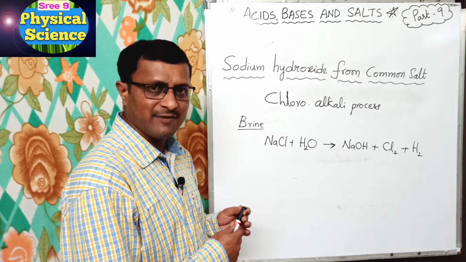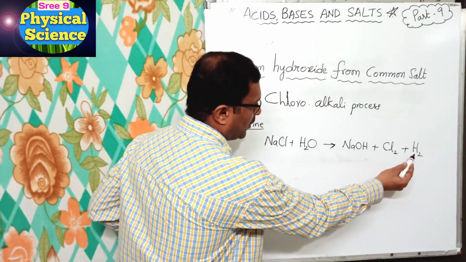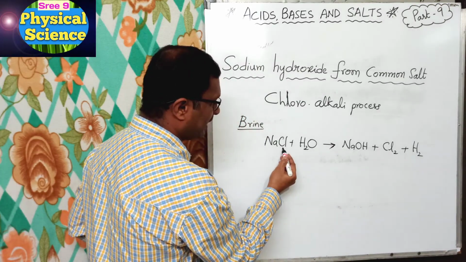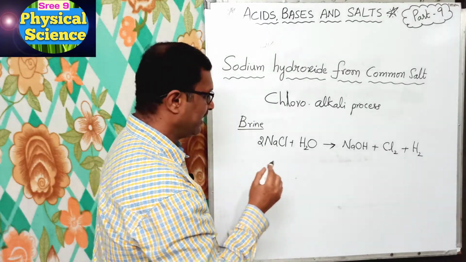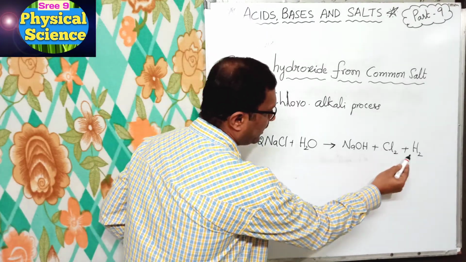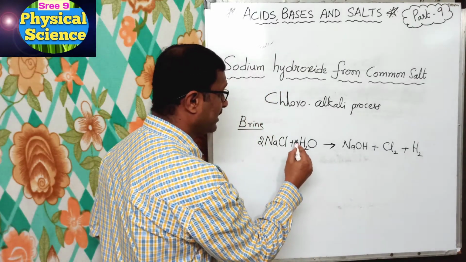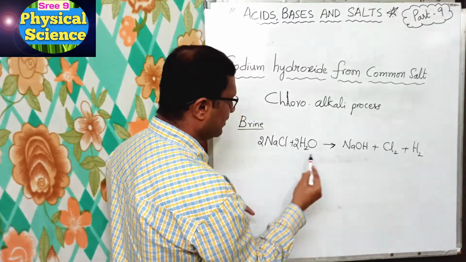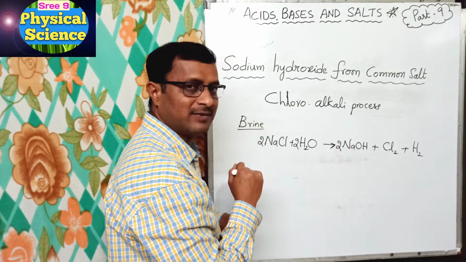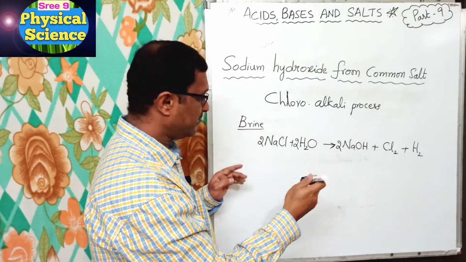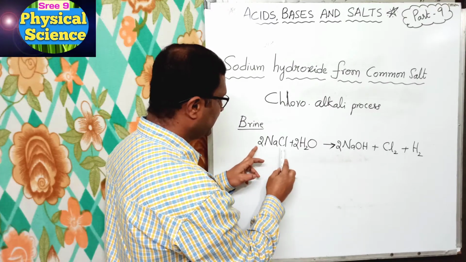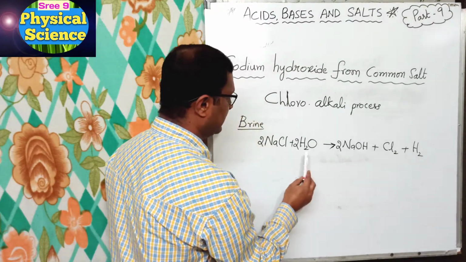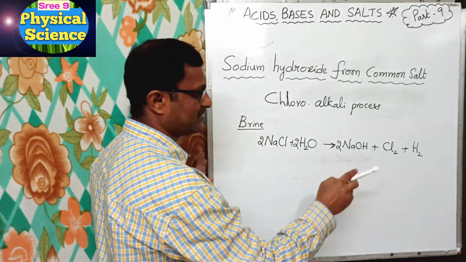Okay, let us balance this equation. Here, how many chlorines are there? 2. How many hydrogens are? 2. But here chlorine on the right side 2, but on the left side 1. Hence we have to write 2 here, right? And H is 2 on the left side, but on the right side 1 plus 2, 3. So to balance, I am writing 2 here. Okay, let us see on the right side. 2 Na means only 1 Na. So I am writing 2 Na, right? Now let us see whether it is completely balanced or not. 2 Na means 2 Na, 2 Cl means 2 Cl, 2 to the 4 Hs, here 2 Hs and here 2 Hs, 2 Os, yes 2 Os, it is balanced. Okay,